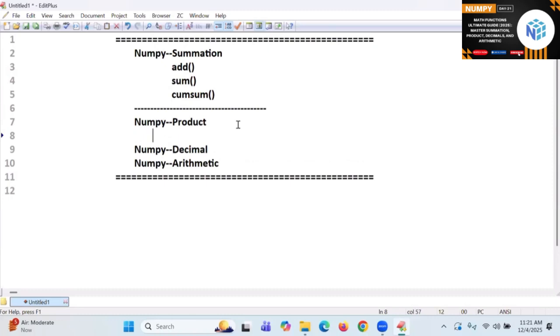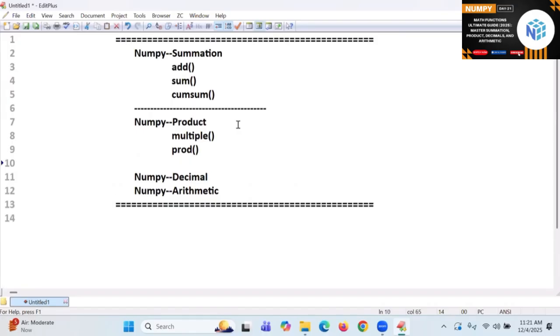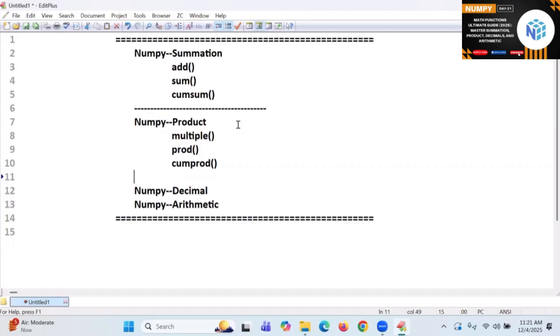Similarly, in the product we have multiply. One more is prod, students, which is very important. One more is cumulative product, another kind of product.